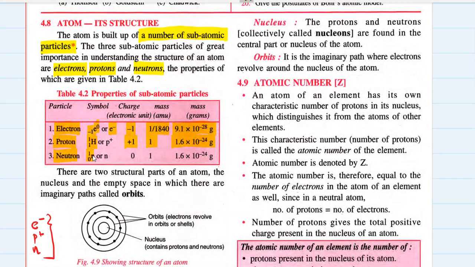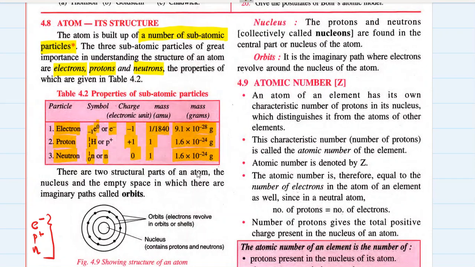Neutron is denoted by n with mass 1 and charge 0, where 0 is its charge and 1 is its mass in AMU. In grams, its mass is 1.6 into 10 raised to -24 grams. It is not exactly equal to the proton, a little greater than the proton, but that's okay. If you want, you can compare their masses and say that they both have the same mass. It doesn't make any difference.